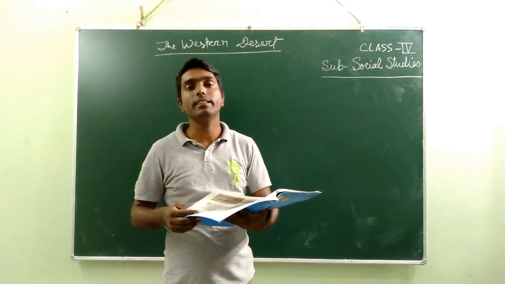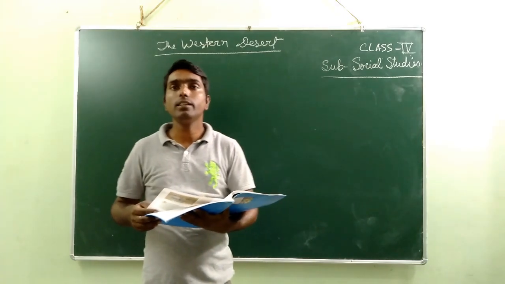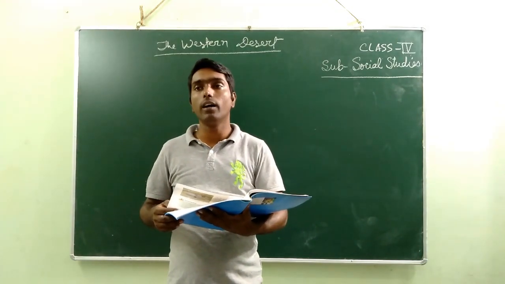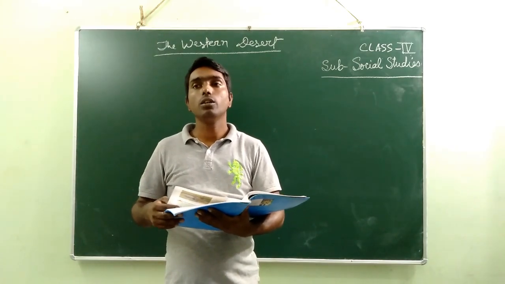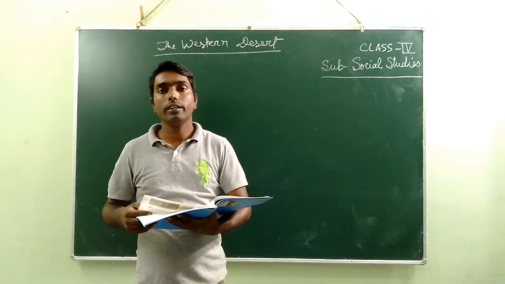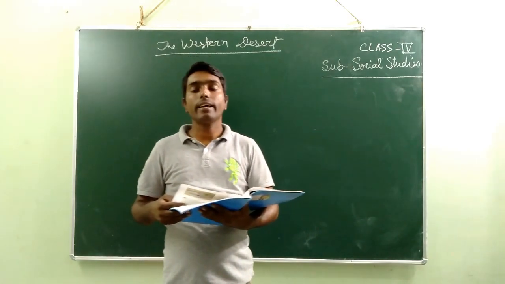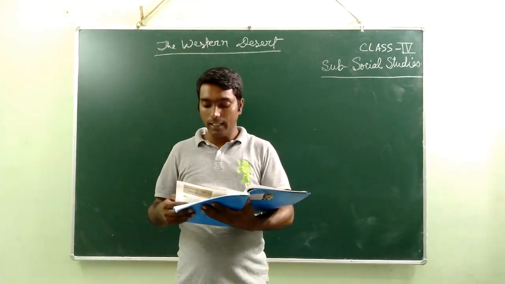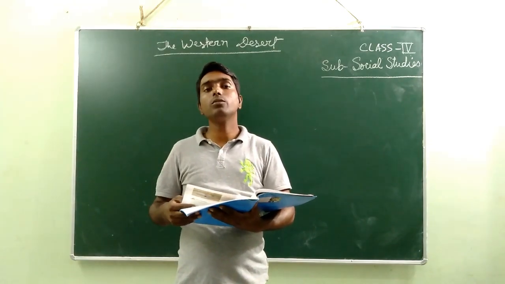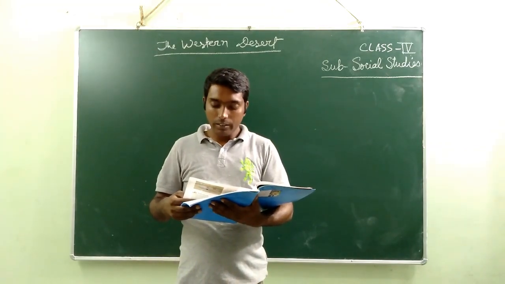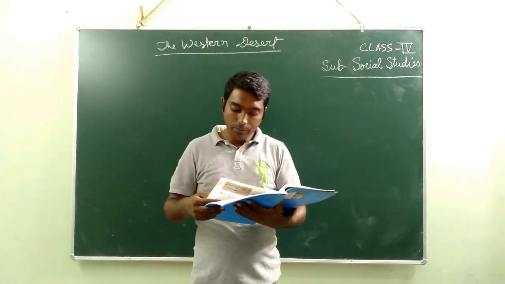So, water supply in this area: you see that this is a desert area and there is only one river, that is Luni. Okay, and there are no other sources. So people cannot grow their crops in this area, and for drinking water women need to walk far. They have to bring the water from far away.